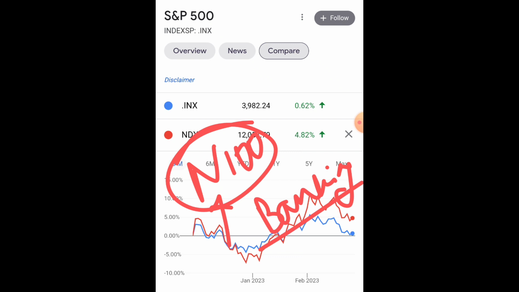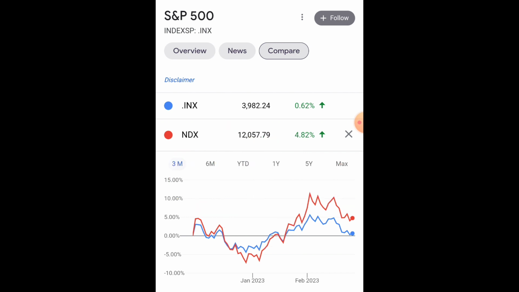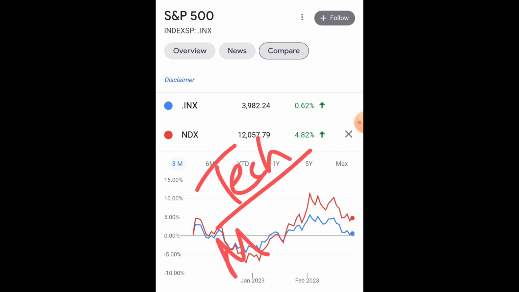Nasdaq 100 mainly focuses on technology stocks. Like if you check the Nasdaq 100 index weightage, then you will see there are many tech based stocks which have a higher weightage in this index, like Meta, Alphabet, Tesla, etc.